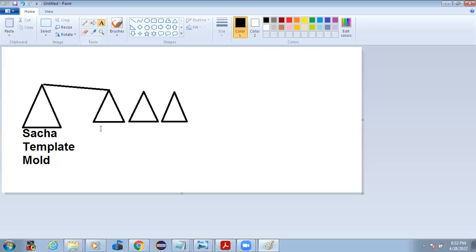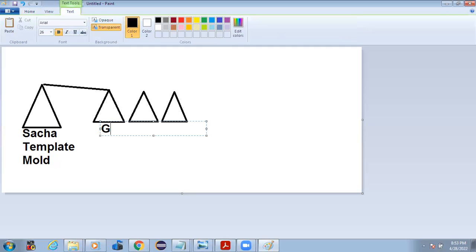All the Ganpatis we make from that sacha will have the same structure. So I can write this G1 Ganpati, here this is G2 Ganpati, and here G3 Ganpati. All the Ganpatis which I created from this sacha have the same size and the same structure, and that is similar to this sacha, or template, or mold.